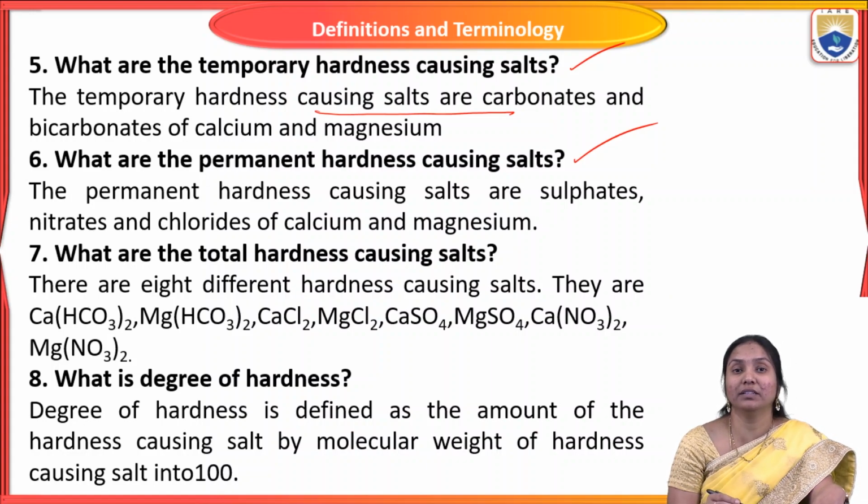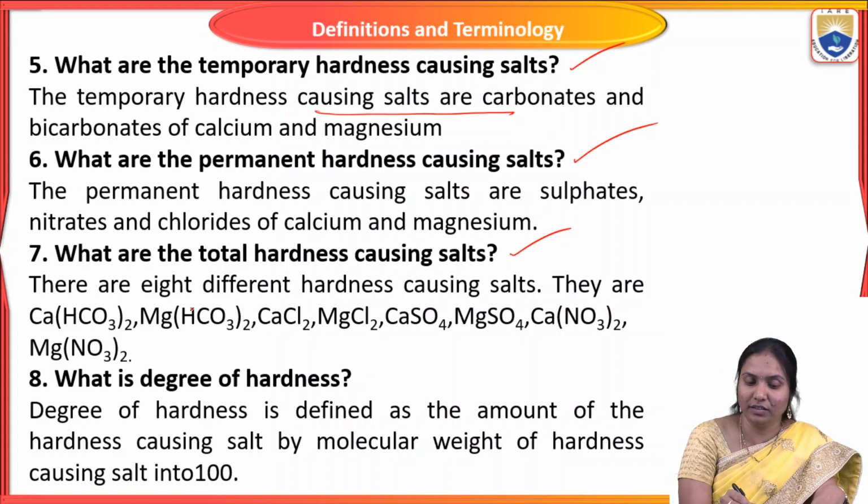Generally in water, total hardness means the combination of temporary and permanent hardness causing salts. Temporary hardness causing salts are calcium and magnesium bicarbonates. But permanent hardness causing salts are calcium and magnesium chlorides, sulfates, etc. present in water. So what are the total hardness causing salts present in water? We just discussed it: the combination of temporary and permanent hardness causing salts. So that water is considered as total hardness of water.